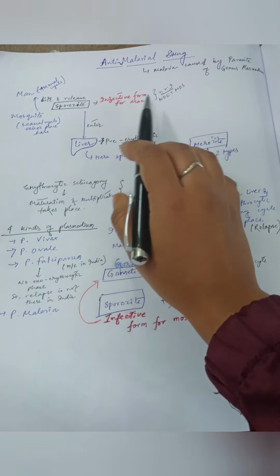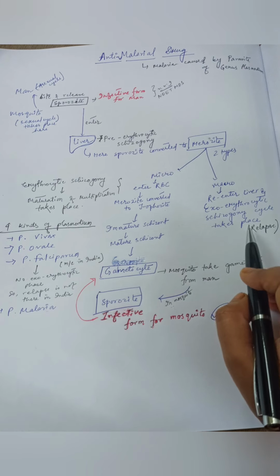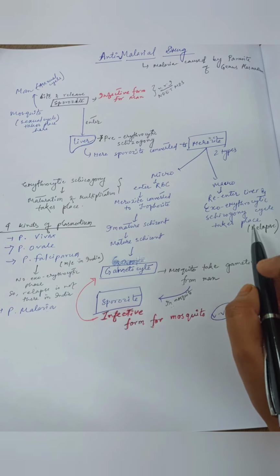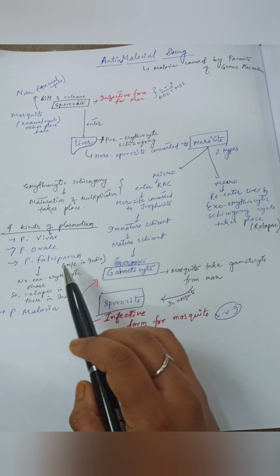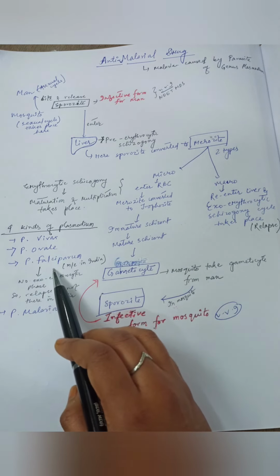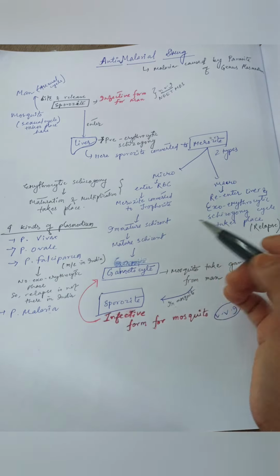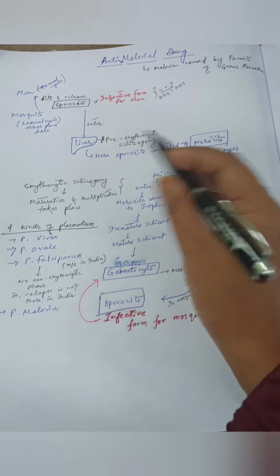Again, the macromerozoites re-enter the RBC, and the exoerythrocytic schizogony cycle takes place. This exoerythrocytic schizogony phase leads to relapse of malaria. This phase is absent in Plasmodium falciparum. I will discuss it later on. So this cycle continues.